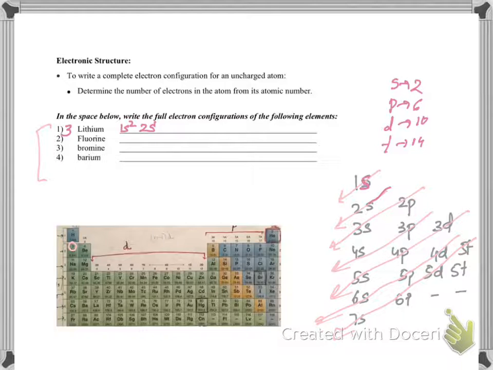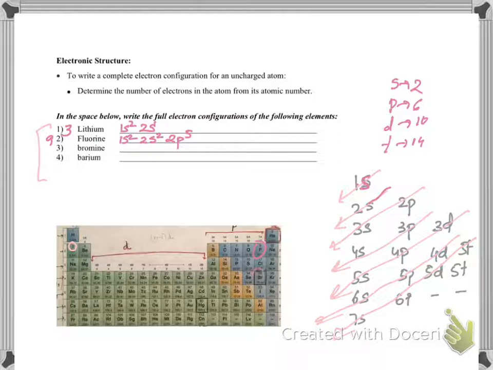Let's do another example: fluorine. If you look here, the atomic number of fluorine is 9. Then what will its electronic configuration be? Follow again. Here, how many can go? 1s2. What are we filling after 1s? 2s. How many can go in s? 2s2. Then what's the next one? 2p. In p we can put 6 electrons. But how many do we have? We have a total of 9, and we have already filled 4. So 9 minus 4 is 5. So we will say 1s2, 2s2, 2p5.